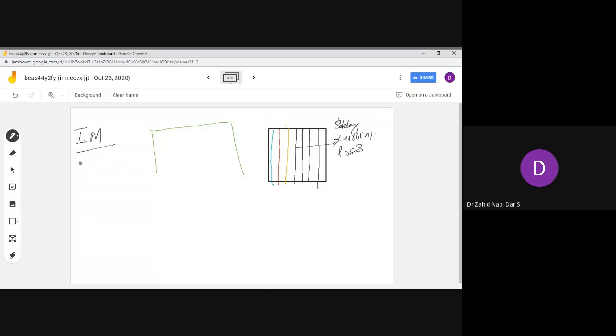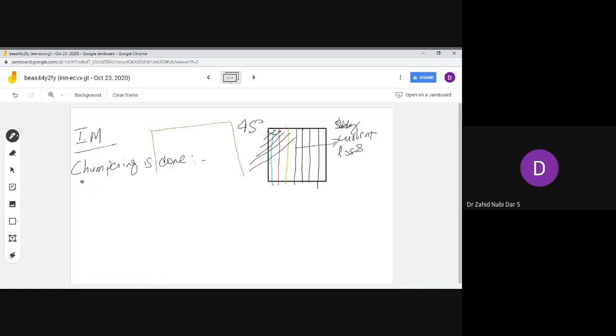But in an induction motor, chamfering is done. Chamfering means what? Chamfering means you cut these slots at an angle of 45 degrees.